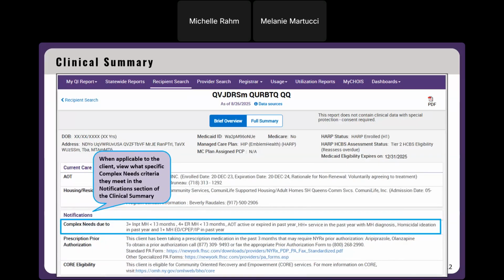And then the clinical summary. So here we have a screenshot of the brief overview. It's been scrambled and de-identified just for this training purpose, but you'd see an individual's general information, their current care coordination information, and specifically what I want to point out in the notification section is that complex needs notification. So if a client meets any of the complex needs criteria, this notification will appear and that specific criteria that they meet will be listed as well in this message.